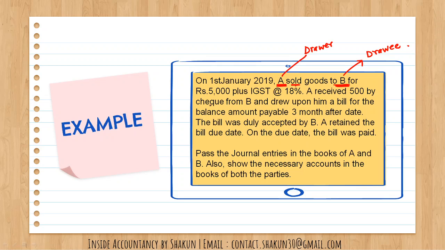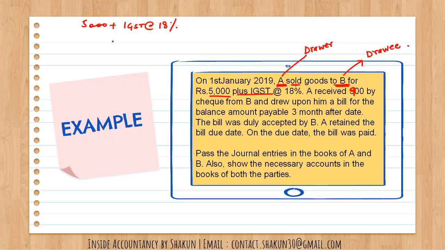Okay, so for 5,000 plus IGST 18%. Now A received 900 by check from B and drew upon him a bill for the balance amount payable 3 months after date. So what happened was that the goods were sold worth rupees 5,000 plus IGST at the rate of 18%.